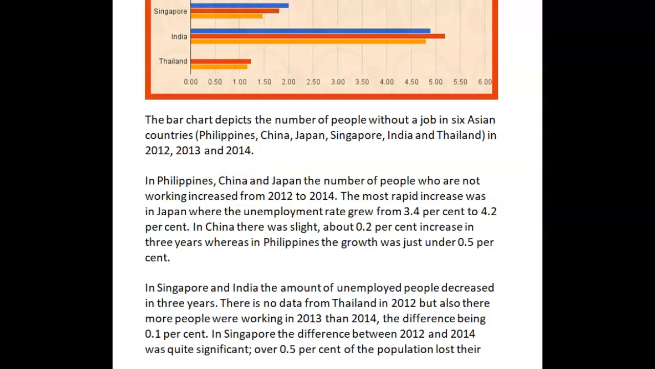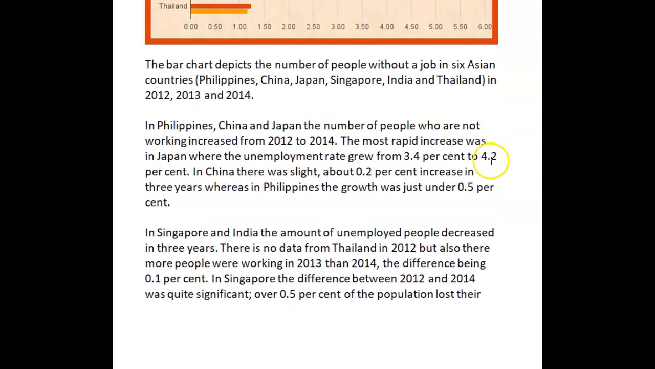Give me a second. Let me just check your data. All right, let's keep going. By the way, it should be the Philippines. So the Philippines here and the Philippines.